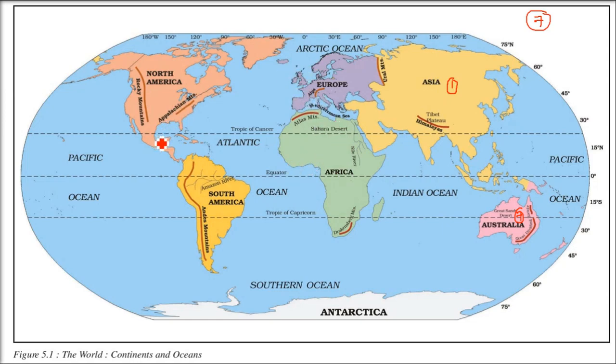And there is one more thing. Along with these 7 continents, there are 5 oceans: Pacific Ocean, Atlantic Ocean, and so on.